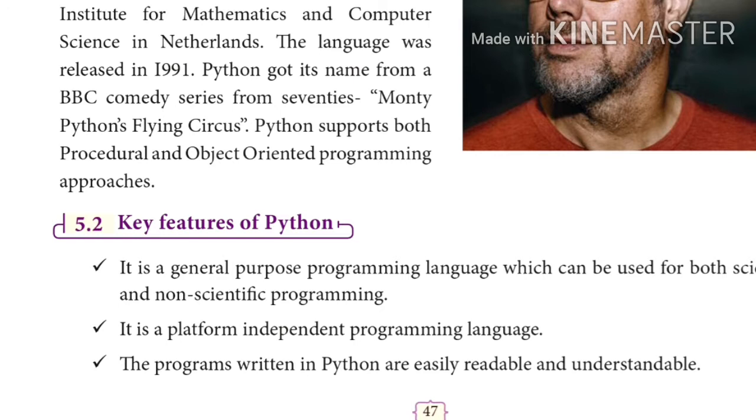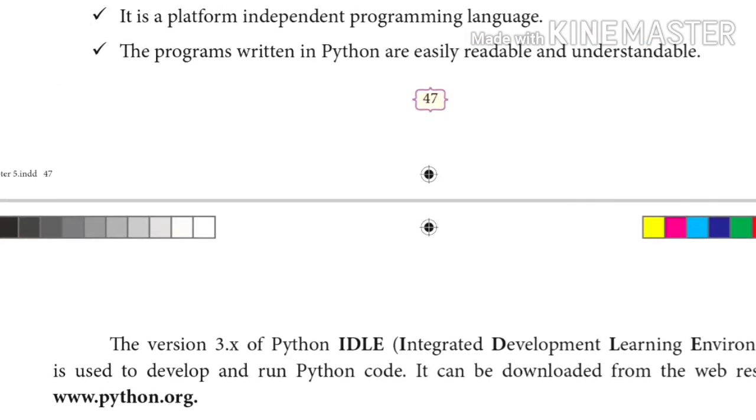The programs written in Python are easily readable and understandable. Next one, the version. The version is 3.x. Python 3.x comes with IDLE, the Integrated Development and Learning Environment. It is used to develop and run Python code. Python is available as open source from the website address www.python.org, where we can download the software version 3.